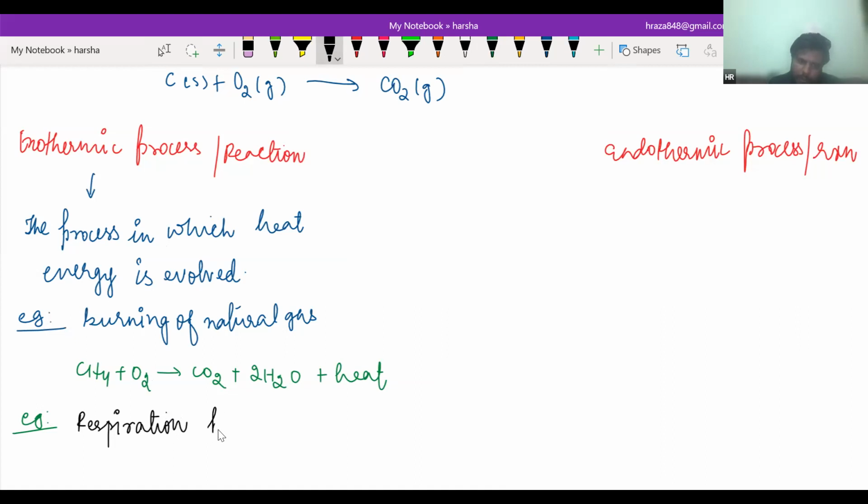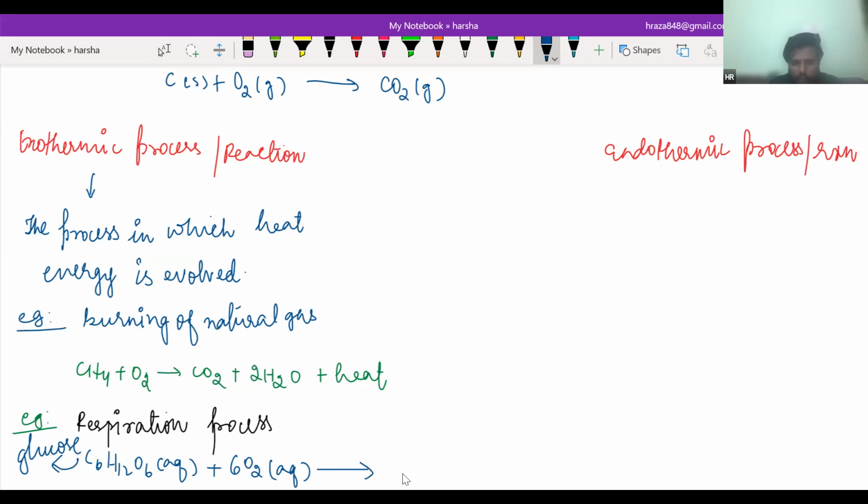The respiration process is also an exothermic process, like C6H12O6, that is basically the formula of glucose, in aqueous form reacting with oxygen that we intake, now converted into carbon dioxide plus 6H2O with energy. This is called an exothermic process.